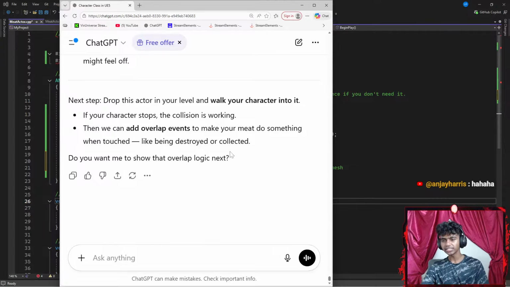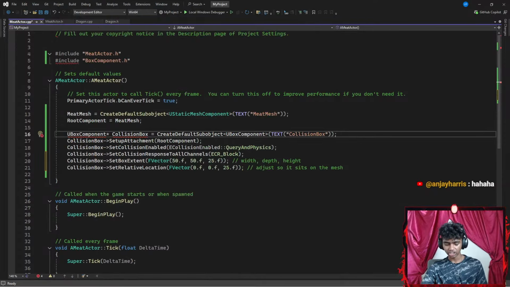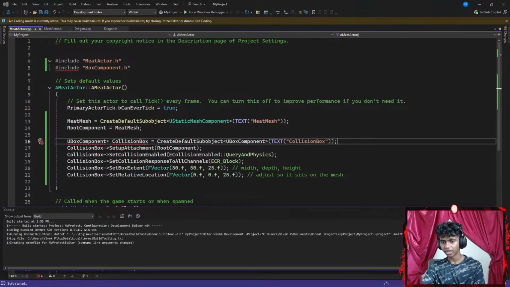That's it. Let's see. Next step, drop this actor in your level and walk your character. Before I do that, I wanted to Control S. Control S. Let's go ahead and run the code real quick. I want to see if I run into errors.